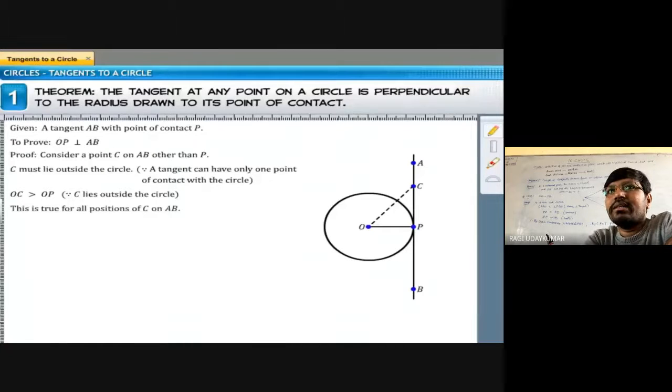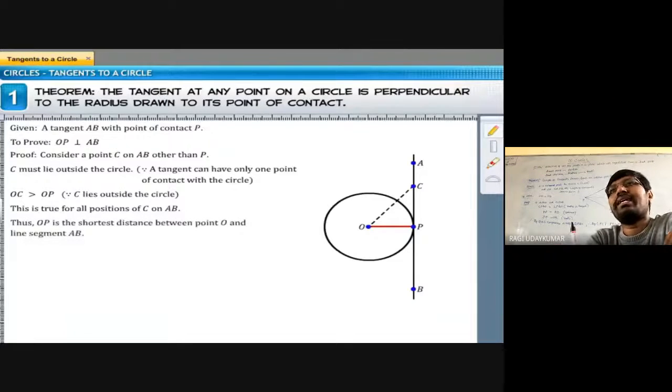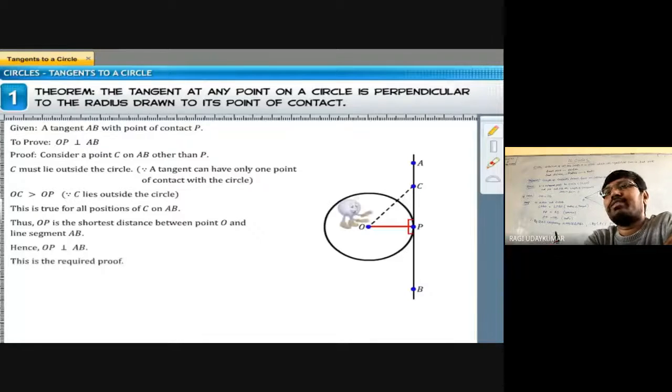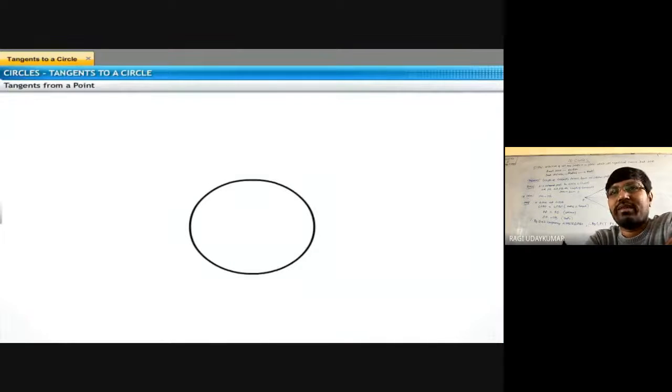Okay, so this is true for all the points on AB. कुछ भी point ले लो, OC is greater than OP. So OP is the shortest distance from the point to the line segment AB. So you know that the shortest distance, whatever it is, that is perpendicular. That's all. This is the required proof. More than that, it is not required for you. Okay. The next thing is,